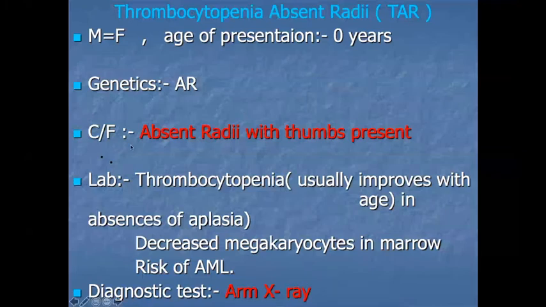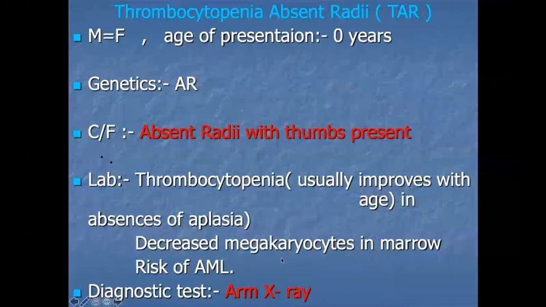The radial bone is absent but the thumb is present here, and these patients have thrombocytopenia that usually improves with age. Total aplasia is absent here, with decreased megakaryocytes in bone marrow. These patients have a risk of developing AML, and the diagnostic test is an arm X-ray, which shows the absent radius bone.